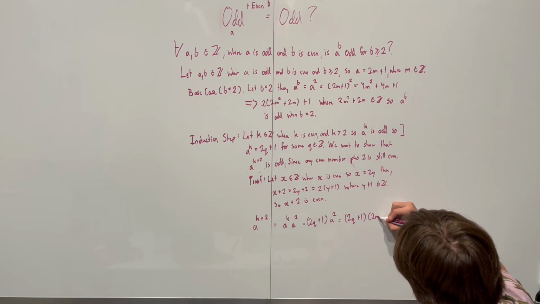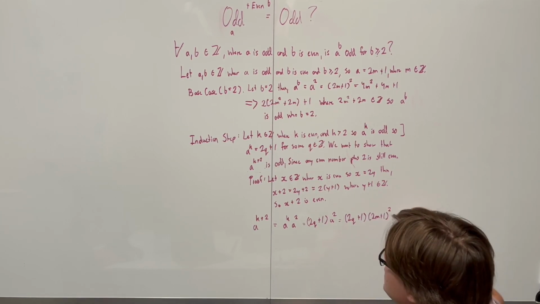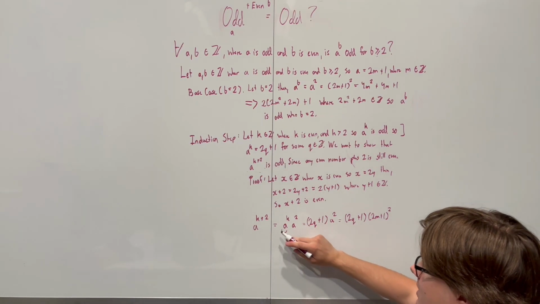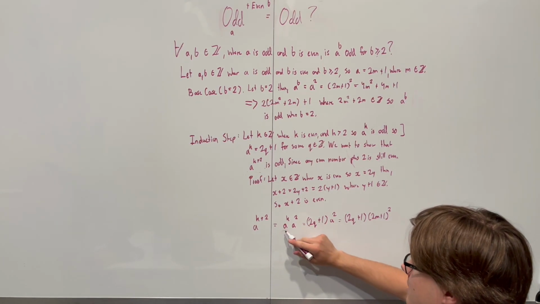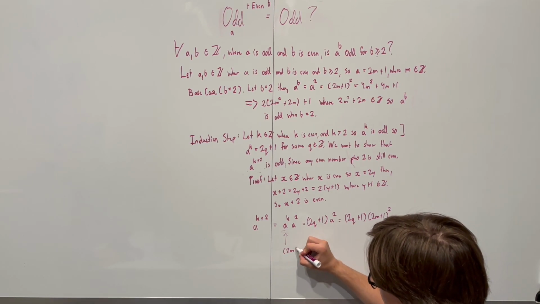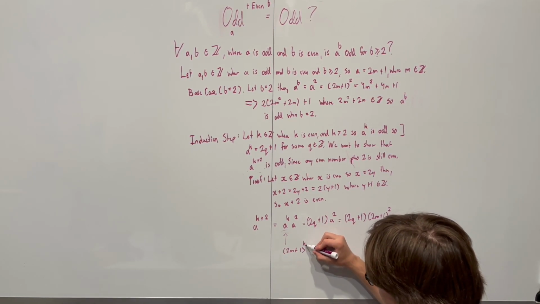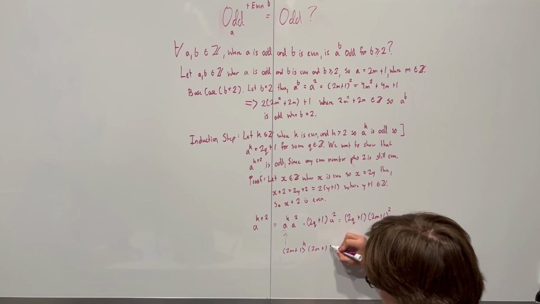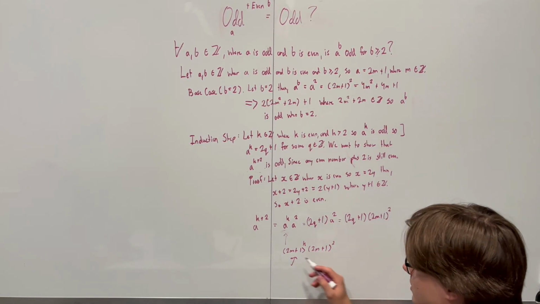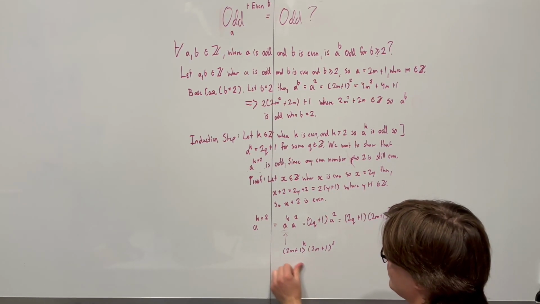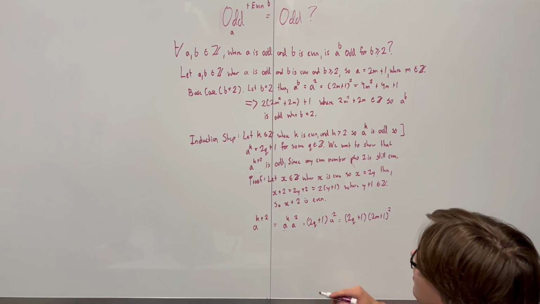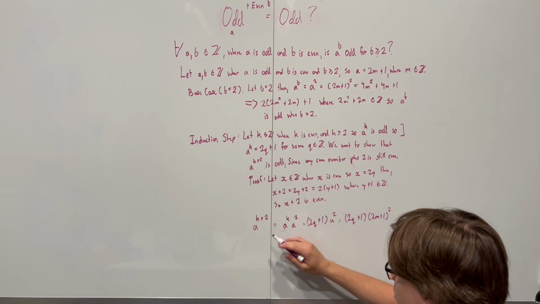So a is 2m plus 1, squared. Because if we didn't get a to the power of k, we would have plugged the following in for this step. We would have said 2m plus 1 to the power of k multiplied by 2m plus 1 to the power of 2. And then how do you compute this? How do you multiply these together? We don't know what k is. k can be anything greater than 2. So that's why it's always good to get rid of the vague assumption we made of k.